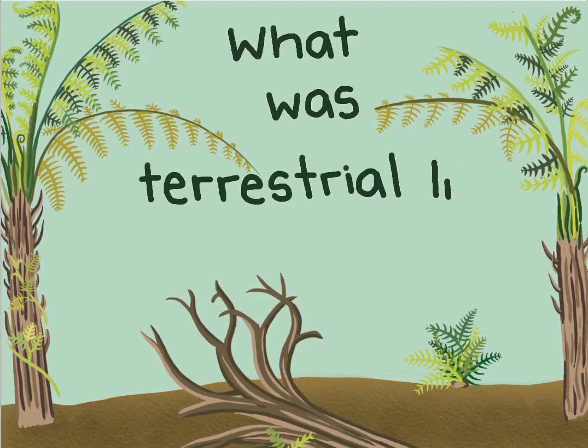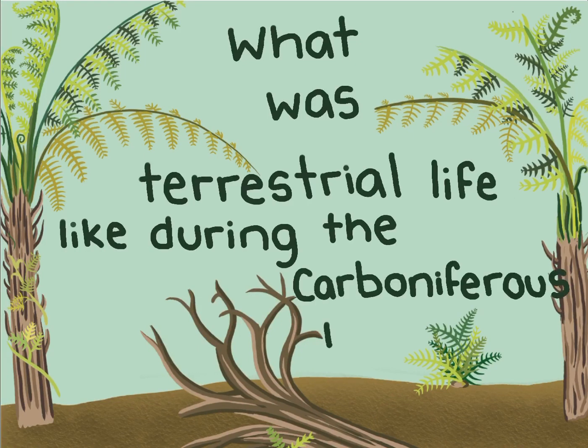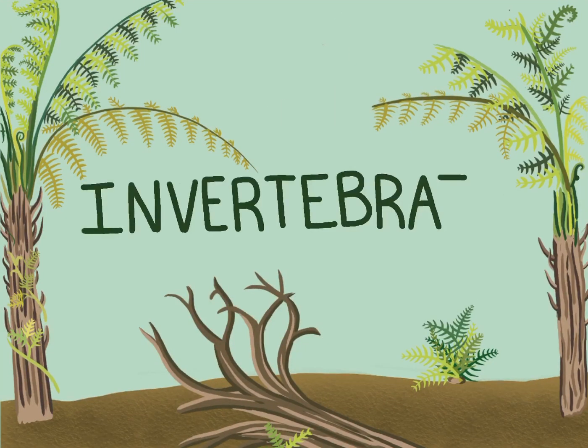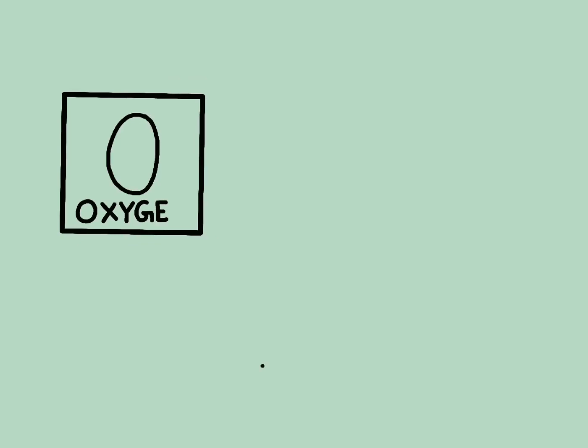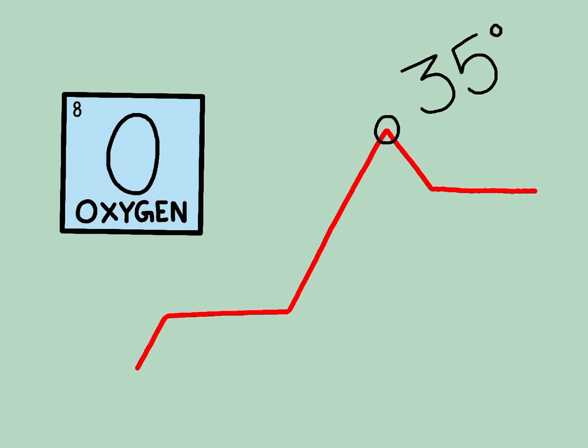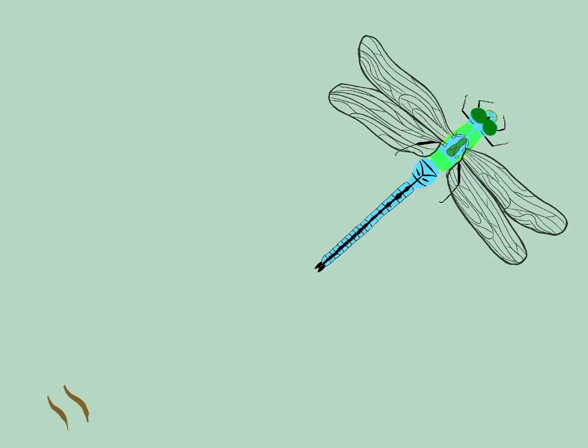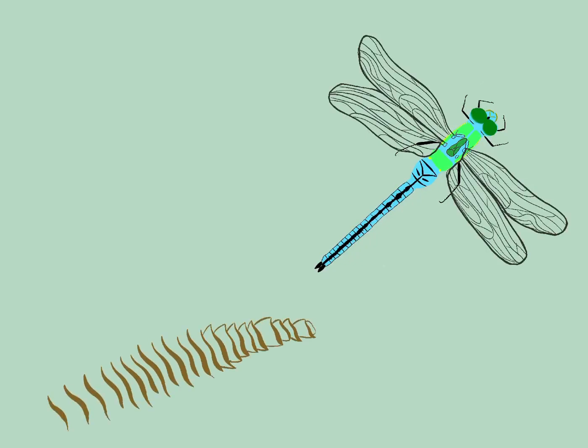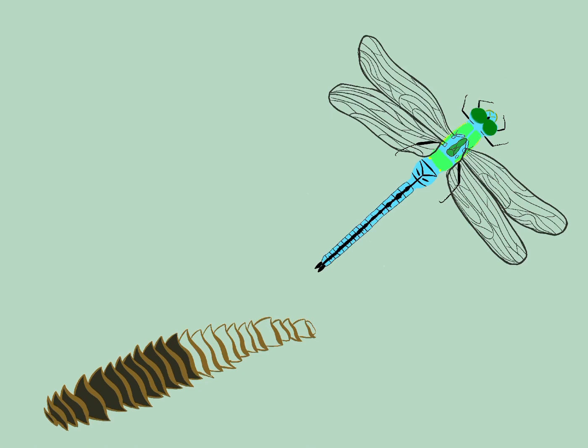What was terrestrial life like during the Carboniferous period? Invertebrates. Invertebrates grew much larger than today because oxygen concentrations peaked at 35% during the late Carboniferous period. Griffin flies, related to the modern dragonfly, roam the earth with a wingspan of 2 feet. Arthropleura, related to the modern centipede, grew to 8 feet long. These insects dominated the skies and swamps during the late Carboniferous.